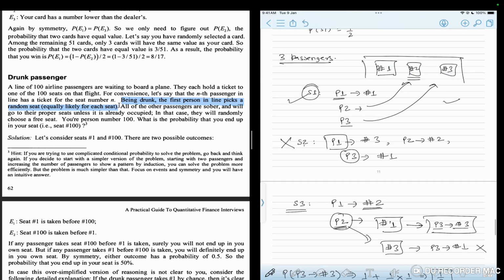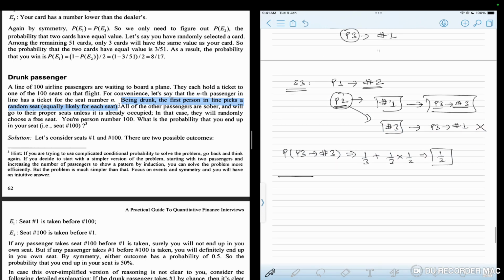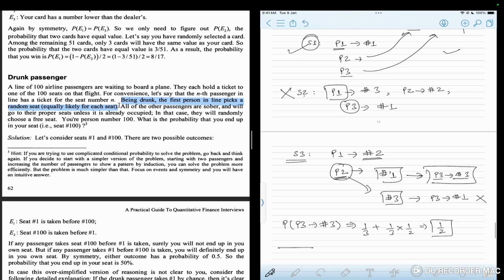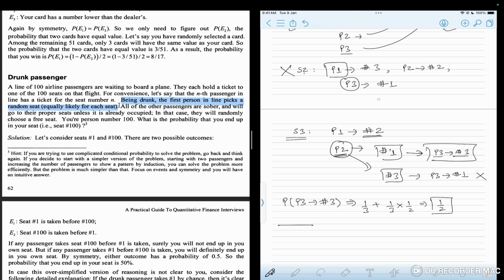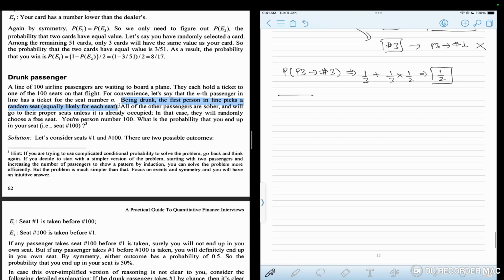Similarly, we can calculate for 4 passengers, 5 passengers and n passengers. The point to understand here is that no matter how many seats there are, let me draw the picture of n seats. This is seat number 1, then seat number 2, until here, let's say this is seat number n minus 1, and this is seat number n.